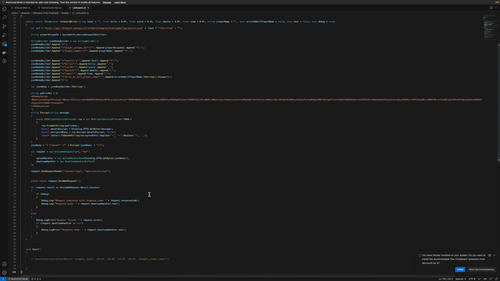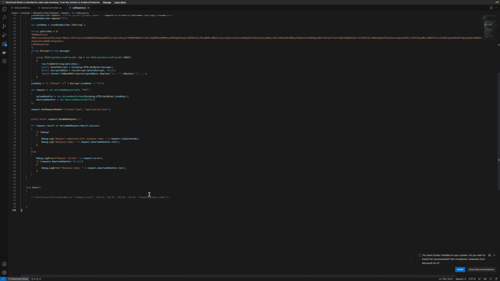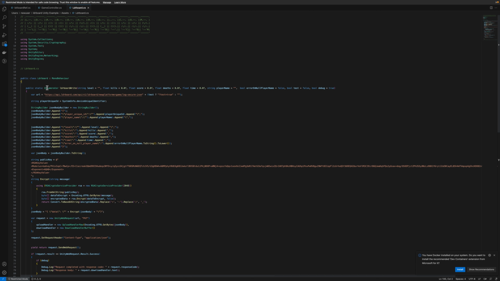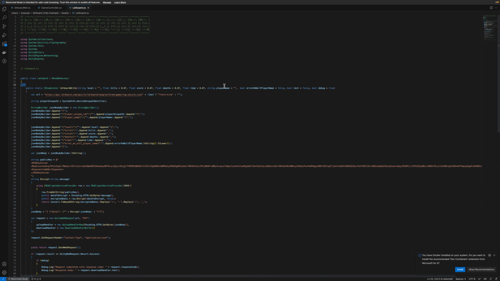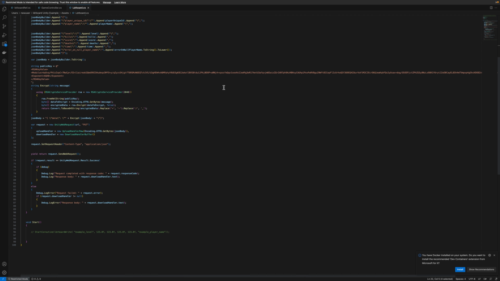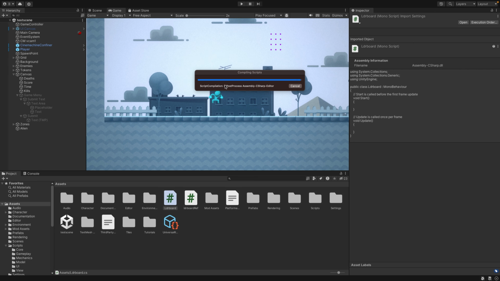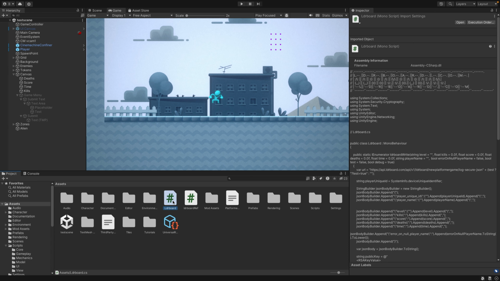got from leaderboard.com. And now we can see that there's a function, or I guess an enumerator here, called leaderboard write. It takes in all the columns that we specified, the levels, the kills, the score, deaths, etc. There's more settings that we configured if you want fine-grained control over submissions. But for now, this should be able to work well. So I'm going to wait for Unity to recompile. Okay, so now we have our static enumerator.